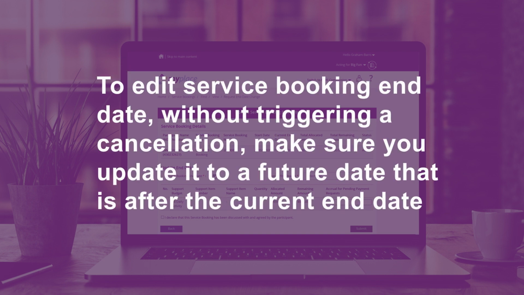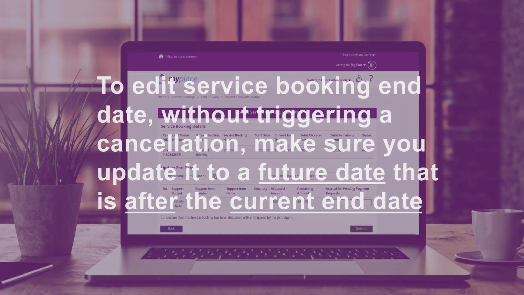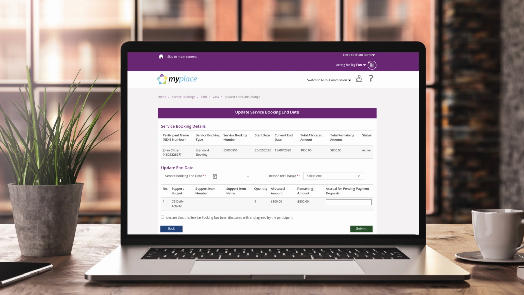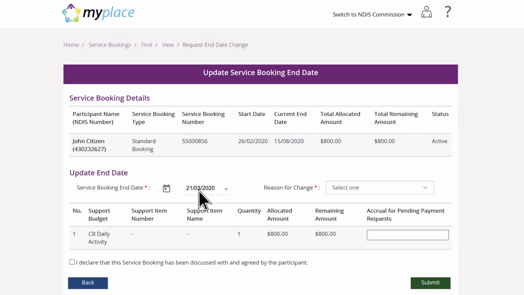To edit the service booking end date without triggering a cancellation, make sure you update it to a future date that is after the current end date. If the end date is extended to a later date, no accrual is necessary. The service booking will continue with the existing fund allocation. Enter service booking end date in the future.